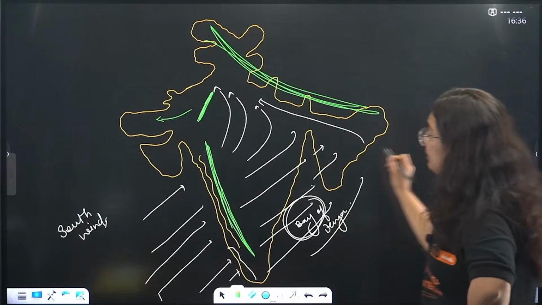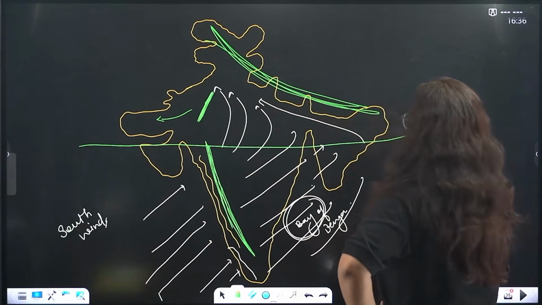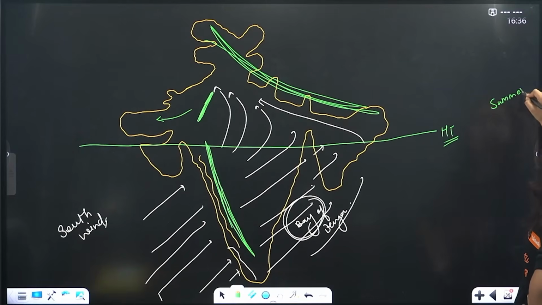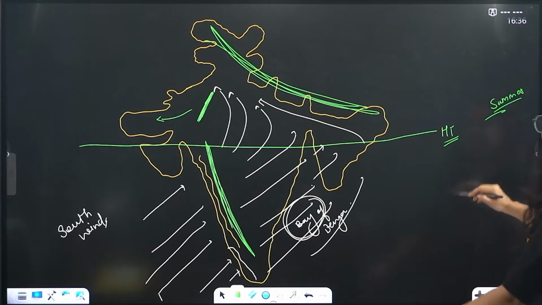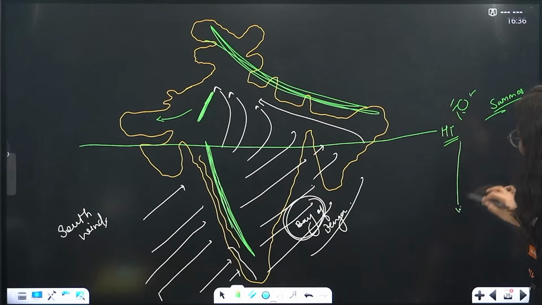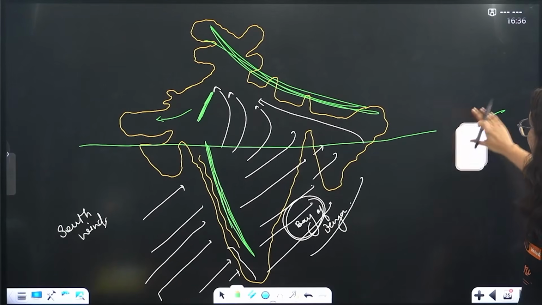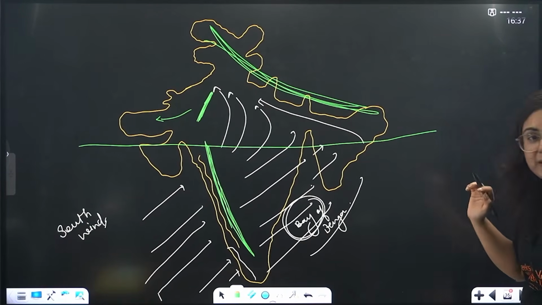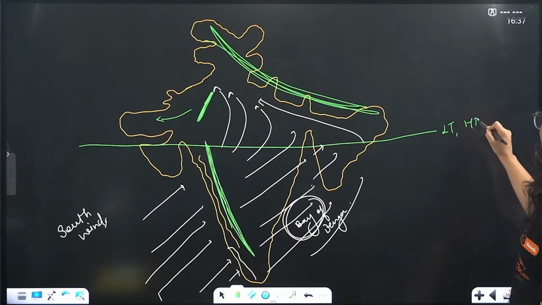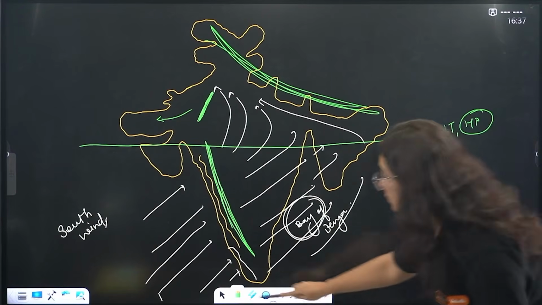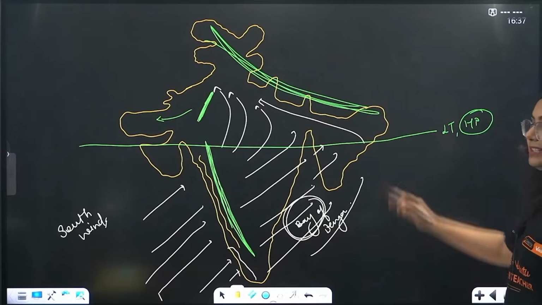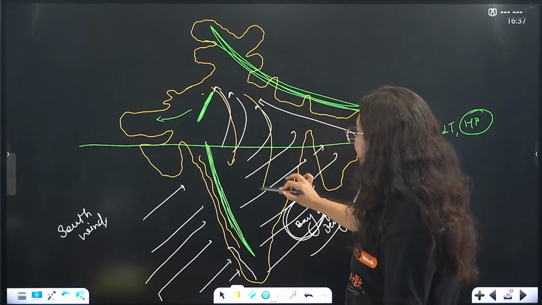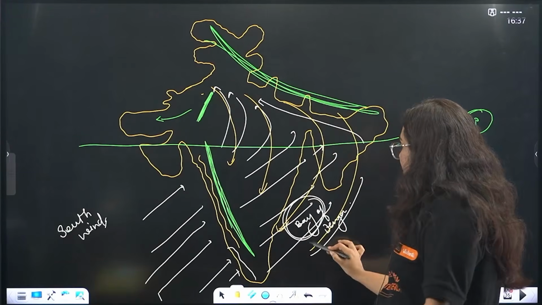Now this was the time when the Tropic of Cancer receives high temperature due to the summer season. After some time, beta, the sun starts moving southward. When the sun reaches the Tropic of Capricorn, what will happen? Here will be low temperature but high pressure. So wind starts moving from high pressure to low pressure. This entire belt becomes high pressure, and hence, beta, the reversal of the winds takes place.